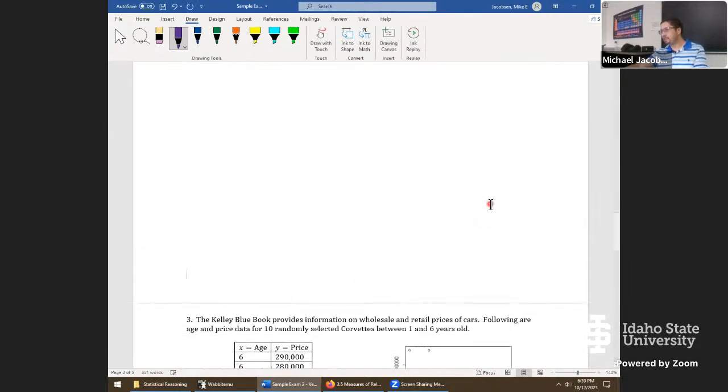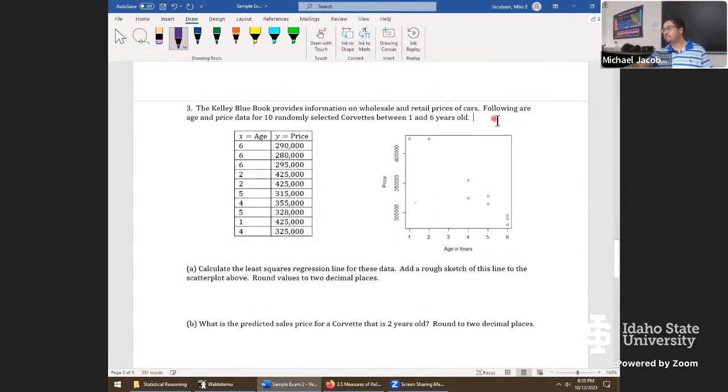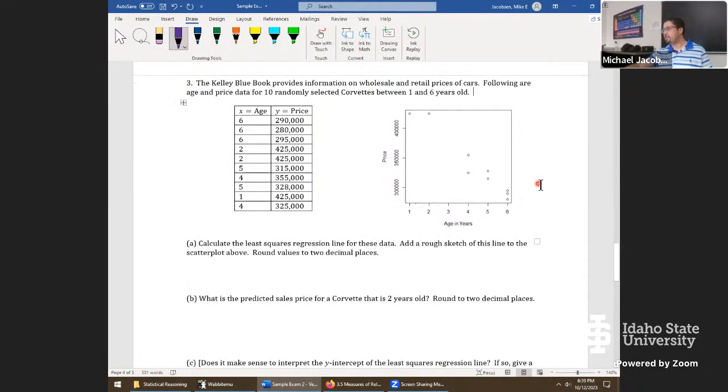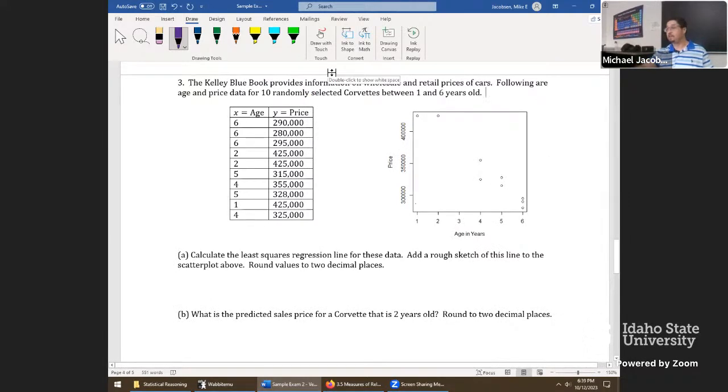Here it looks like we're dealing with interesting matters with regression this time. It says the Kelly book provides information on wholesale and retail prices of cars, following our age and price data for 10 randomly selected Corvettes between 1 and 6 years old. So we're looking at nice little sports cars. We have for X, the age data goes 6 years down to around 1 year. So no brand new cars in this data set.